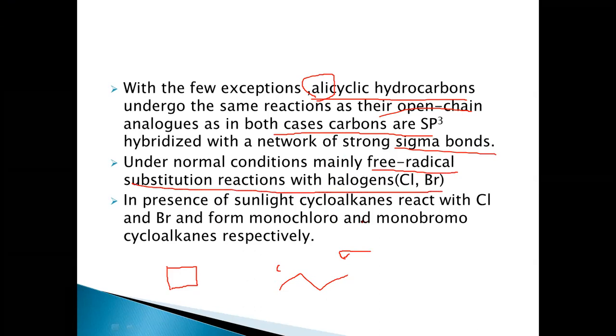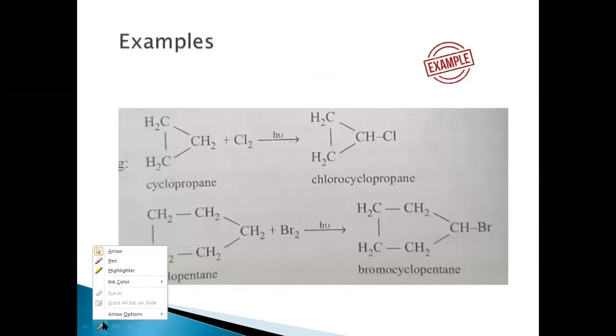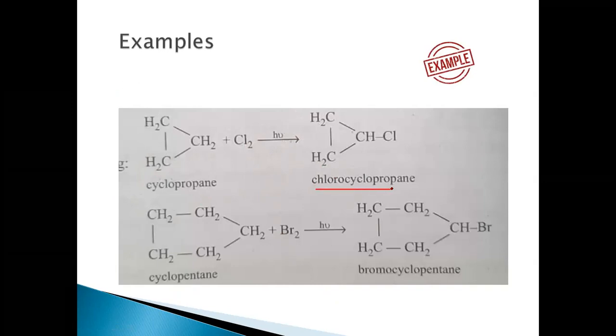Those are the specific reactions they will undergo, that is the free radical substitution reactions. That is the property of cycloalkanes, like the normal open chain alkanes. So this free radical substitution reaction takes place in the presence of sunlight. Cyclopropane will react with chlorine or bromine, resulting in substitution reactions. That is, H has been substituted by Cl here, resulting in the formation of the substitution product, chlorocyclopropane.